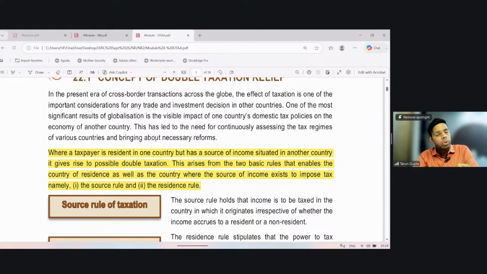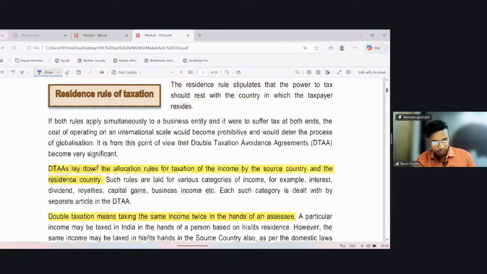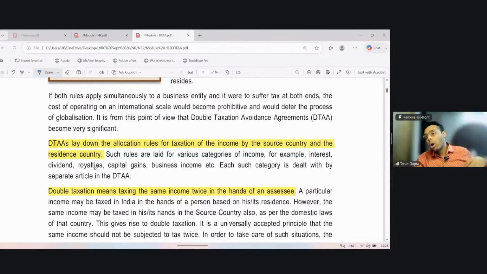The US is taxing on the basis of source rules, India is taxing on the basis of residence rules. This arises from the two basic rules that enable the country of residence as well as the country where the source of income is situated to impose tax, namely the source rule and the residence rule. Now, to solve this double taxation problem, double taxation avoidance agreements have been signed by India with many countries. This DTAA lays down the allocation rule for taxation of income by the source country and the resident country. So what the DTAA says is that they allocate the income between the source and the resident country.